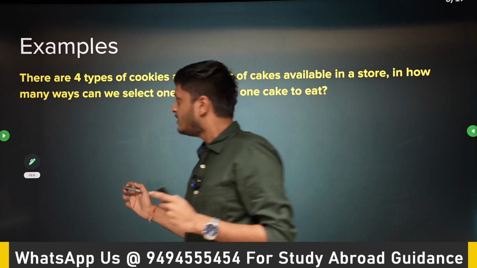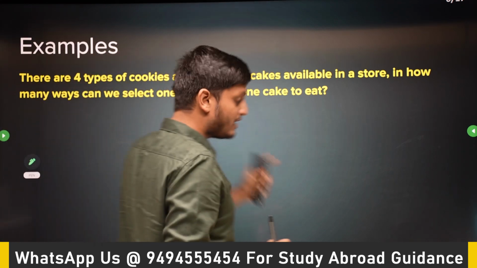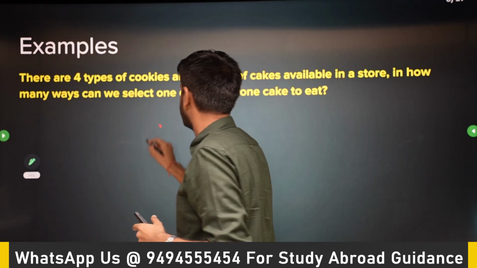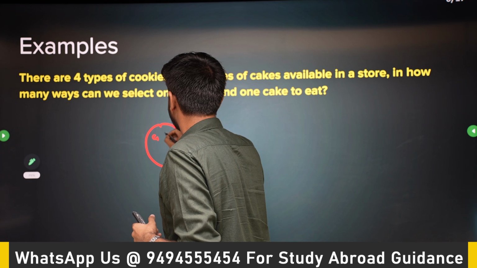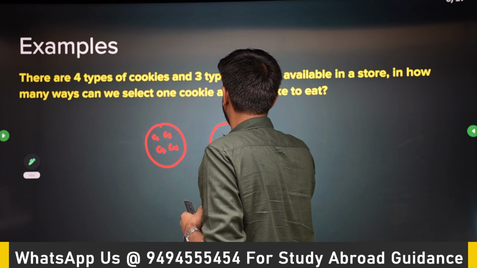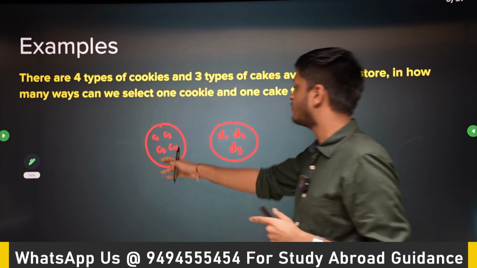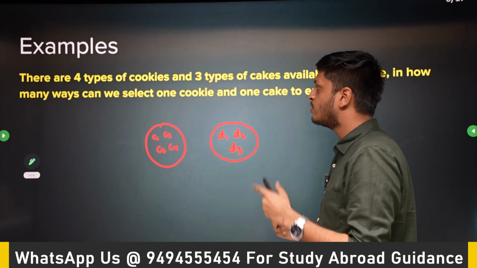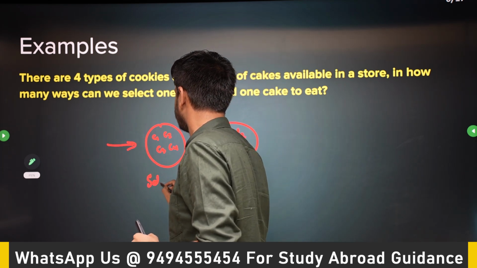So consider this example. There are 4 types of cookies and 3 types of cakes again. In how many ways can I select one cookie and one cake? So now I want to select one cake and one cookie. So here are my cookies, C1, C2, C3, C4. And cakes, let's say D1, D2 and D3. Okay, these are my 4 cookies and these are my 3 cakes. What I want to do, I want to select one cookie.